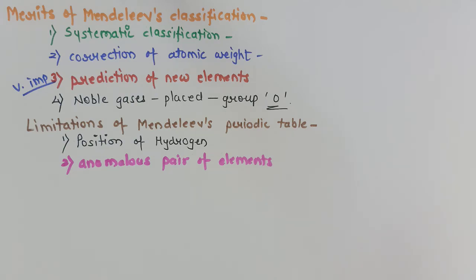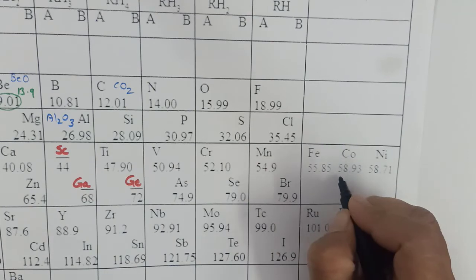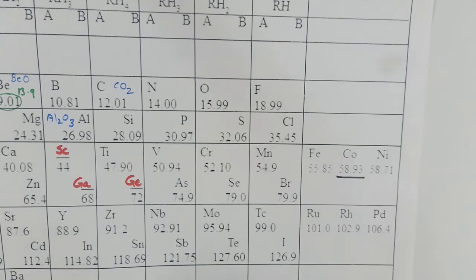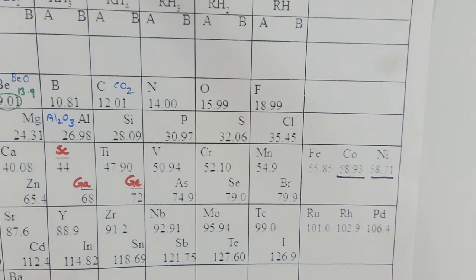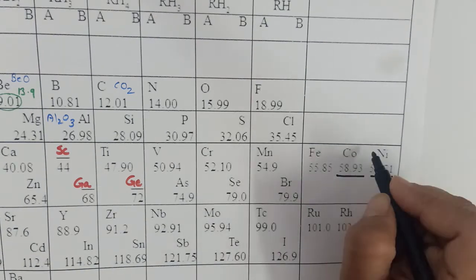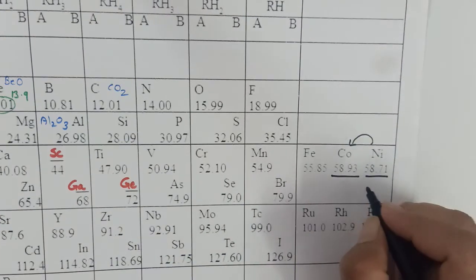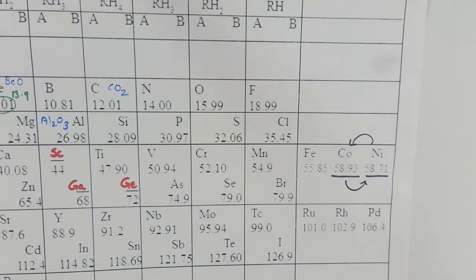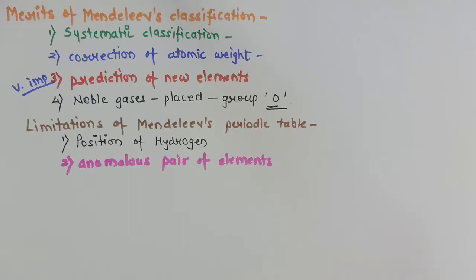And in fact, it should be the reverse. For example, cobalt has atomic mass 58.93 and nickel has atomic mass 58.71. So actually, nickel should be placed at the place of cobalt and cobalt should be placed afterwards, as it will follow the proper pattern of increasing atomic mass. So this was not according to the periodic law which he had stated.